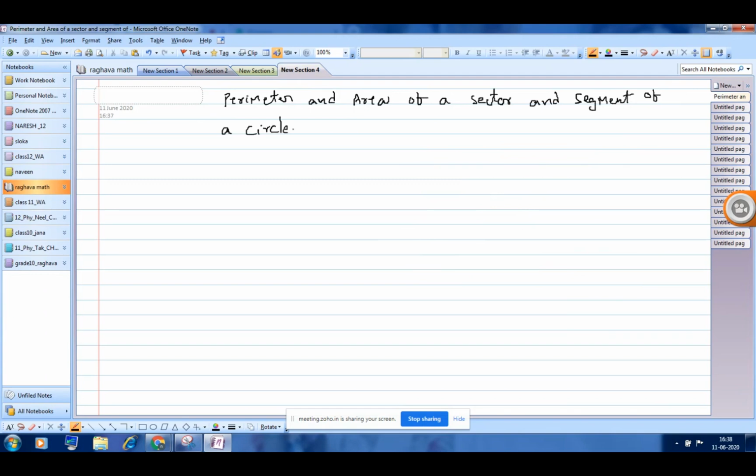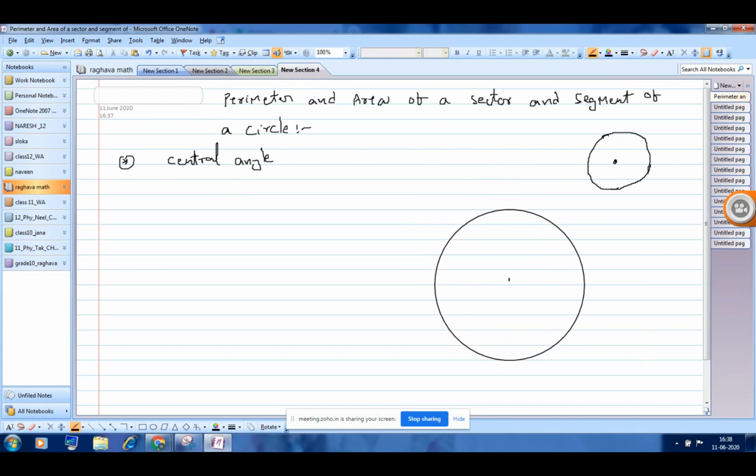Anyone who is going to discuss this one? The first definition we want to discuss is central angle. We know different parts of the circle. Suppose this is a circle, and this is the center of the circle.